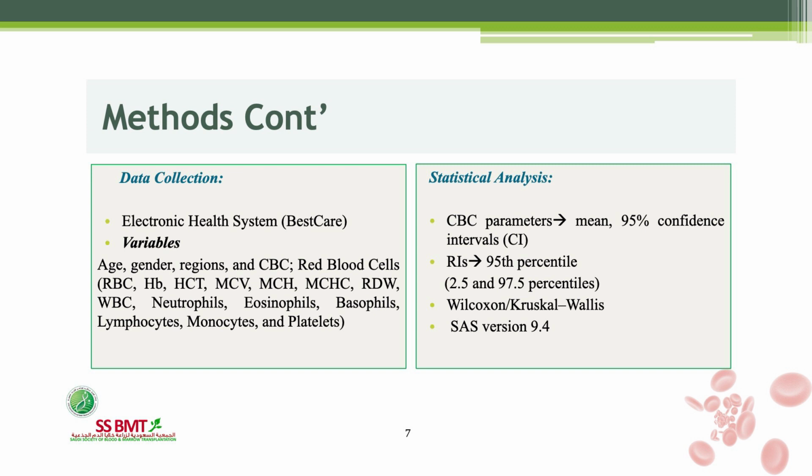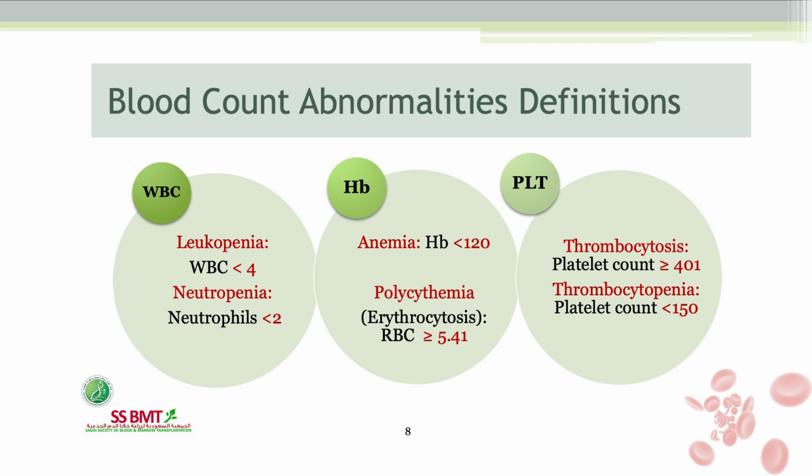CBC was reported as the mean and 95% confidence interval as well as the 95th percentiles. The comparison was made using Wilcoxon. The blood count abnormalities were defined based on the reference ranges of our hospital. Leukopenia was considered when WBC was less than 4. Neutrophils less than 2 were considered neutropenia. RBC more than 5.4 was considered polycythemia.